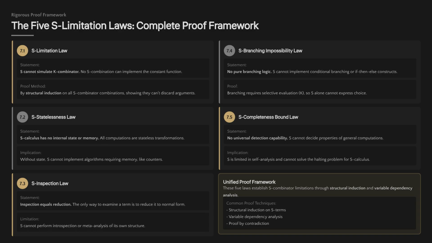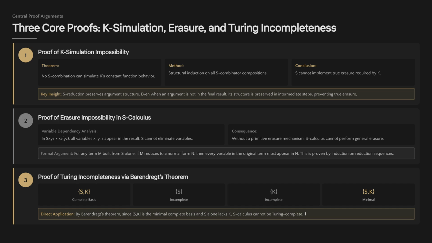The S limitation laws show that S cannot simulate the K combinator, lacks internal state, and cannot implement branching or universal detection. These limitations stem from S's inability to discard arguments. Core proofs confirm that S cannot simulate K or perform variable erasure because S reduction preserves argument structure. Therefore, by Barendrecht's theorem, S is Turing incomplete.